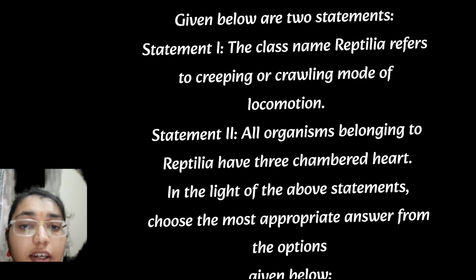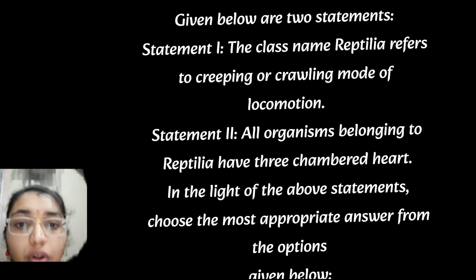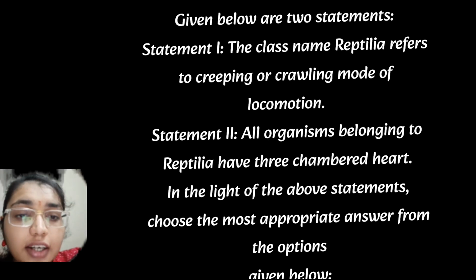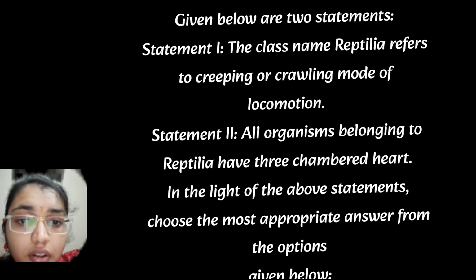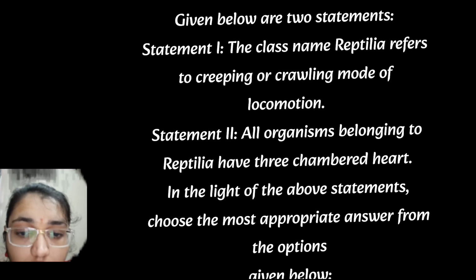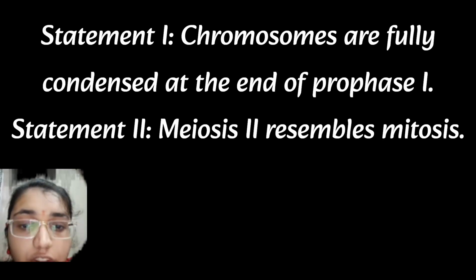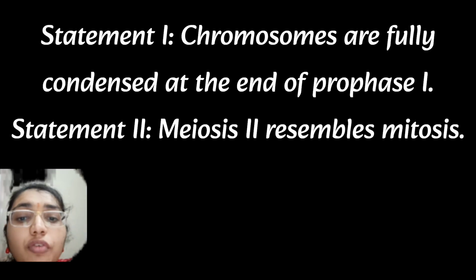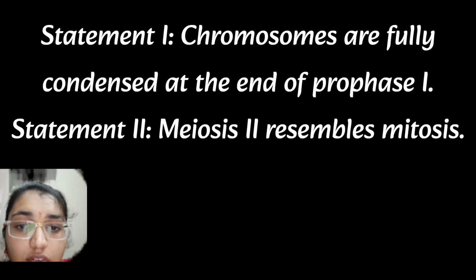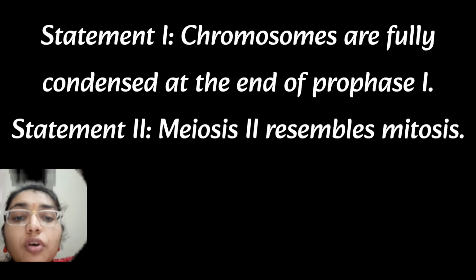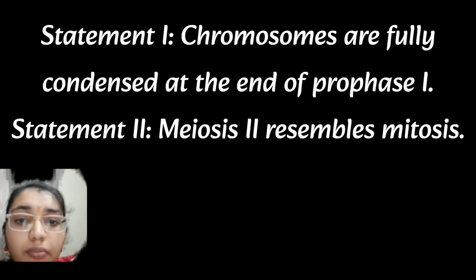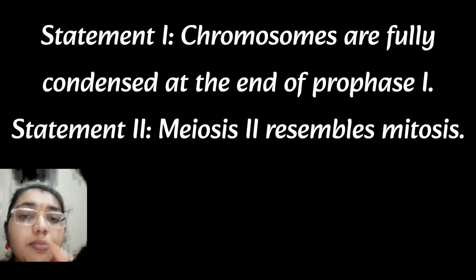Then given below are two statements. Chromosomes are fully condensed at the end of the prophase 1. This is correct. And meiosis 2 resembles mitosis. This is correct here. Meiosis 2 is an equational division where sister chromatids separate, which is functionally equivalent to mitosis. In contrast, meiosis 1 is a reduction division, involving homologous chromosome segregation and crossing over, making it fundamentally different from mitosis. So here meiosis 1 does not resemble mitosis.